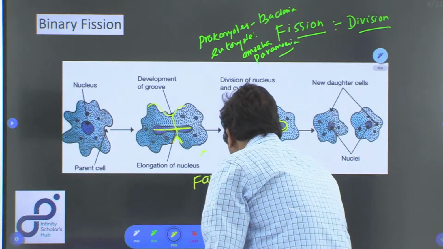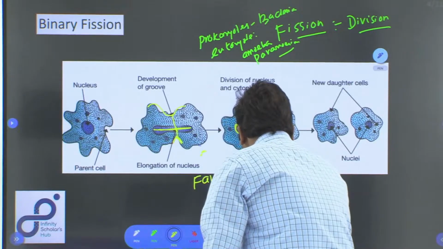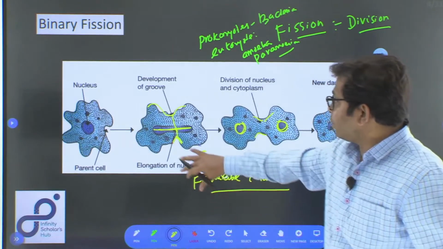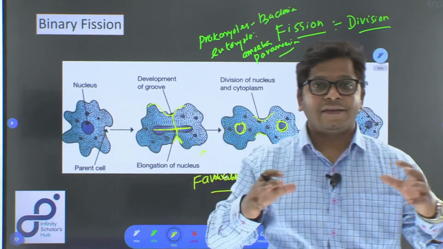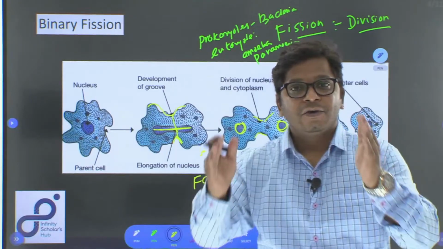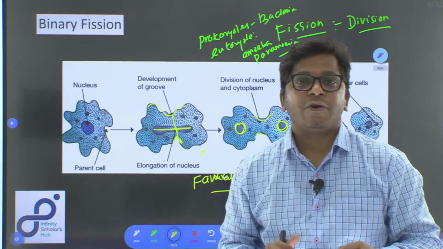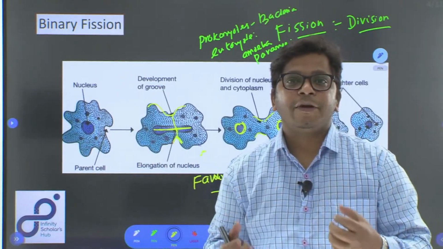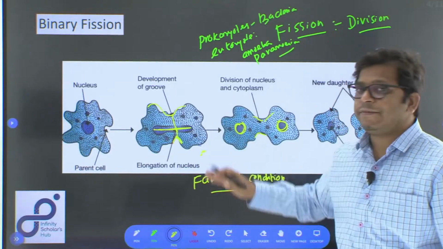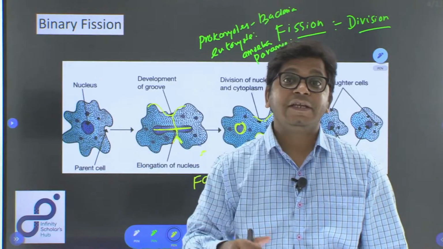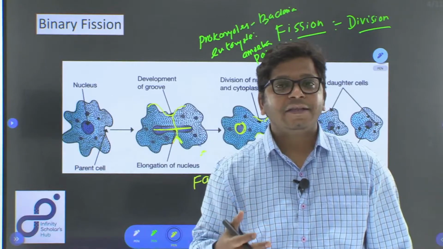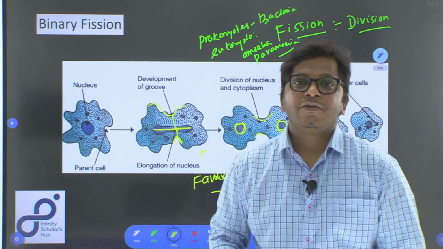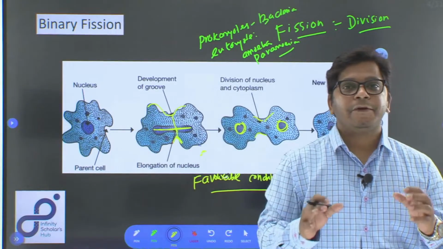This is one of the important factors, because what is happening here, you see, the cell is increasing in size, the cytoplasmic material is increasing in size, so that they can equally divide into two new daughter cells. The nucleus is also increasing in size, and the chromosome is also replicating. So, as so many activities are happening in this process, they need a lot of energy, so certainly this kind of division or growth is going to happen mostly in favorable condition.